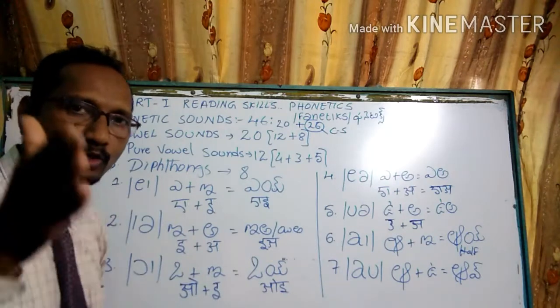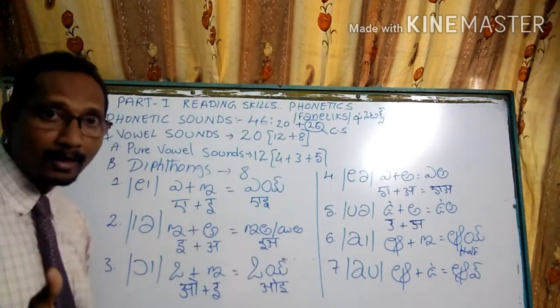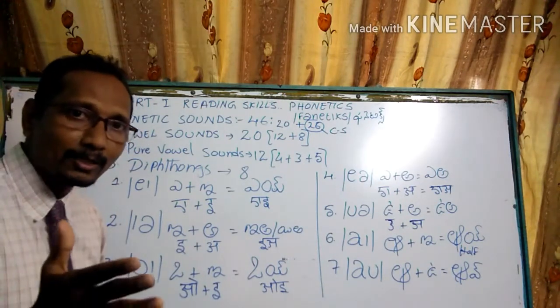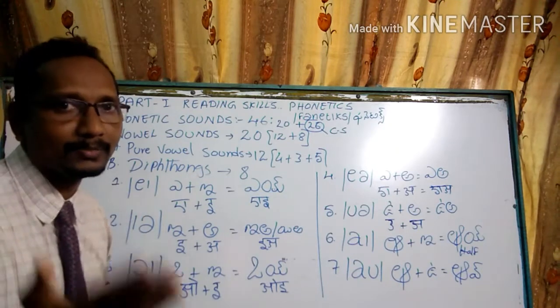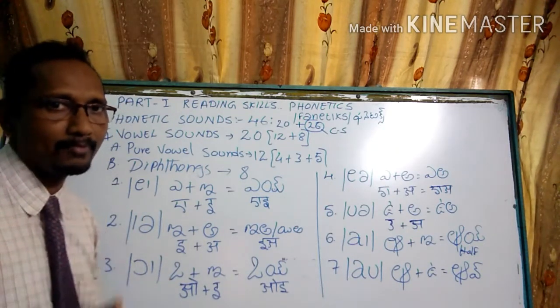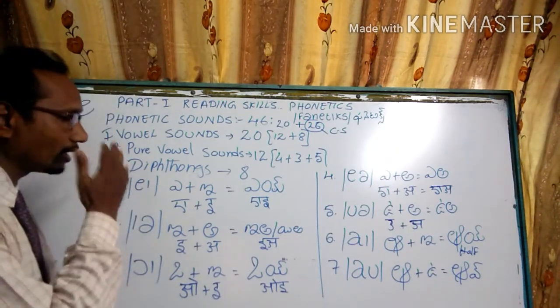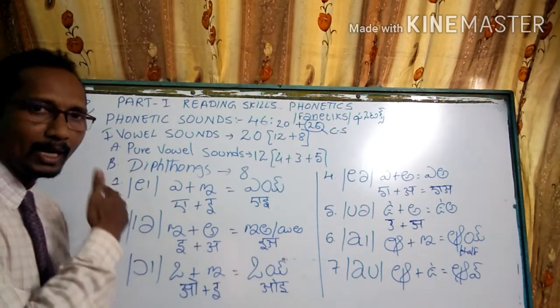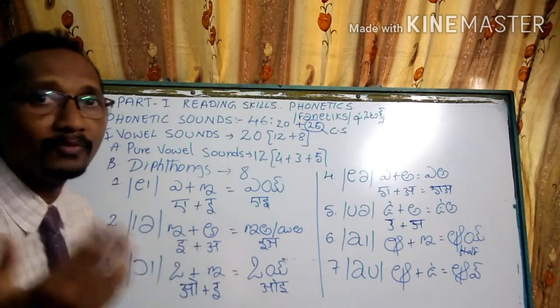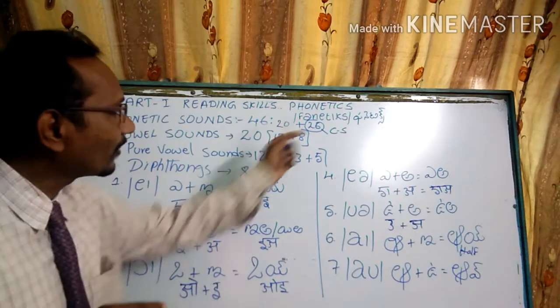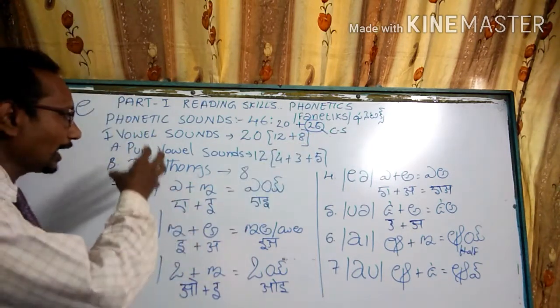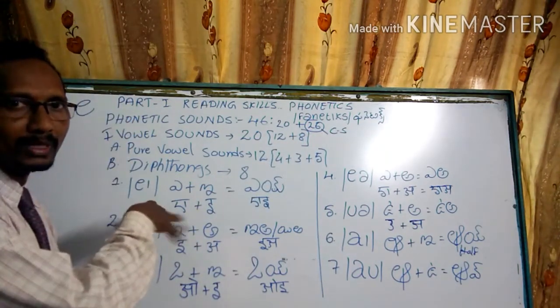So before that you should learn as we learn letters. After learning the letters, we learn the words. The same way here, first you have to learn the sounds individually. After that, we learn the words in phonetics using these individual sounds.